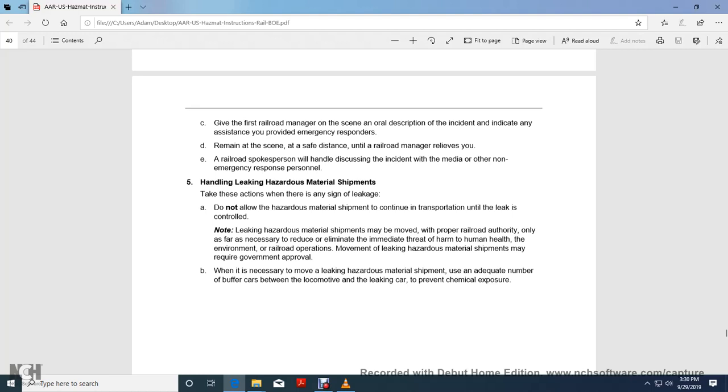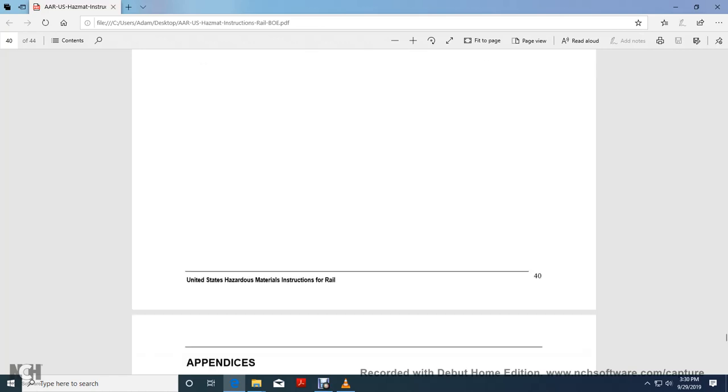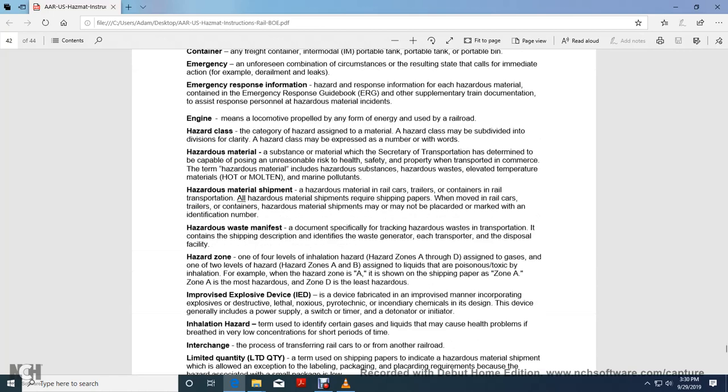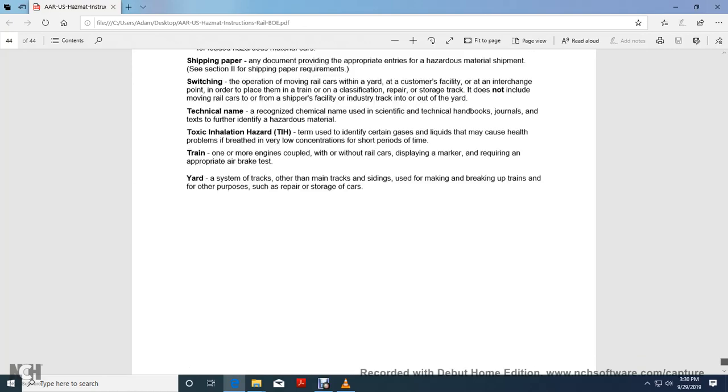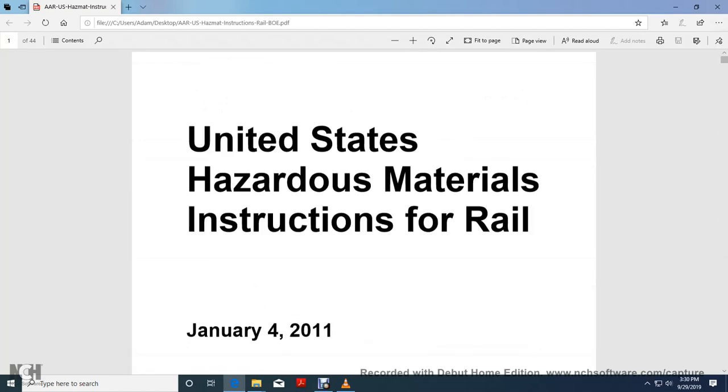Movement of any leaking hazardous material shipment may require government approval. When necessary to move a leaking hazardous material shipment, use an adequate number of buffer cars between the locomotive and the leaking car to prevent chemical exposure. And then it goes into the appendixes, and that was from the United States Hazardous Material Instruction for Railroads by the Association of American Railroads, January 4th, 2011.